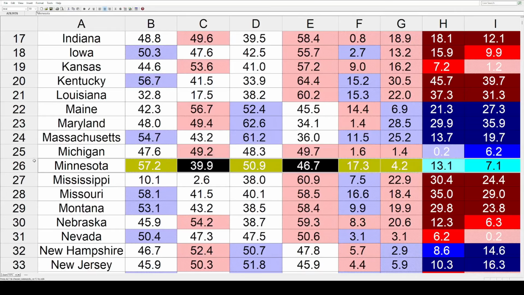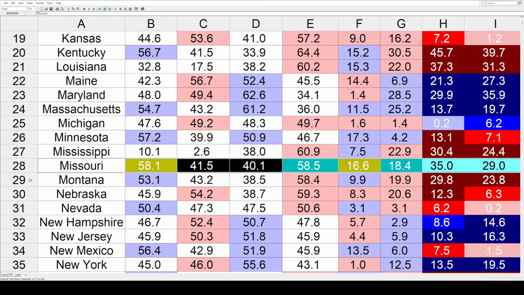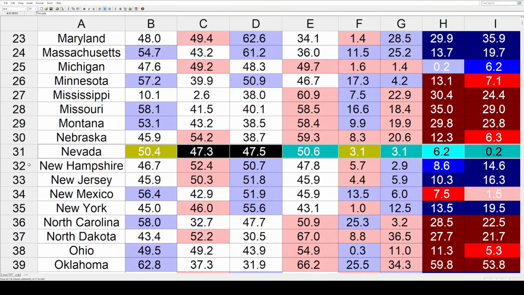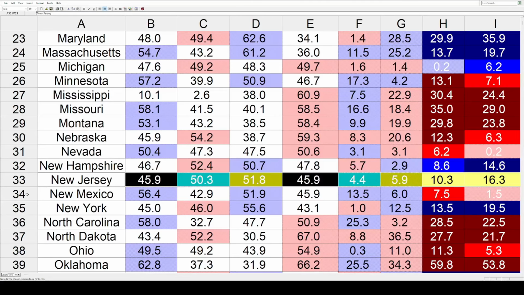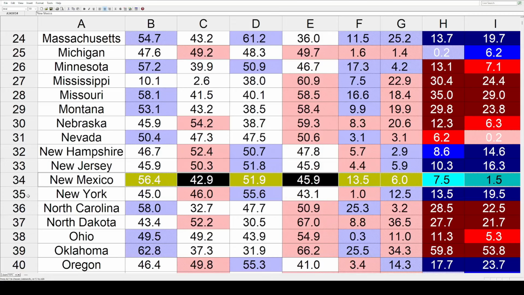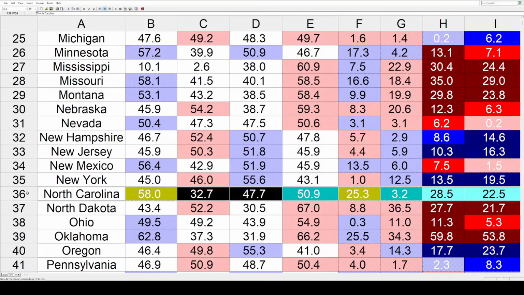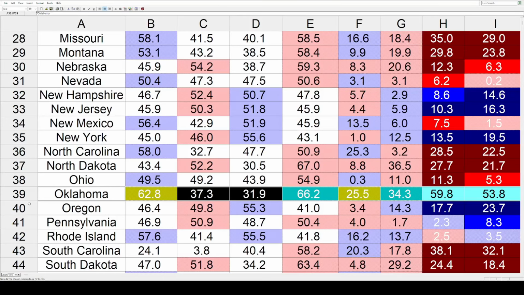Then to the left of the country, we've got Maine at 27.3, Maryland 35.9, Massachusetts 19.7, and Michigan 6.2. Then again toward the right, we've got Minnesota at 7.1, Mississippi 24.4, Missouri 29, Montana 23.8, Nebraska 6.3, and Nevada, they had the smallest trend out of all the states. They moved almost perfectly in line with the country, coming in at just 0.2% redder.